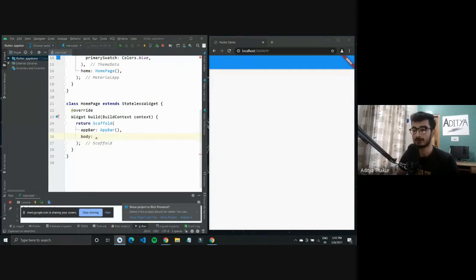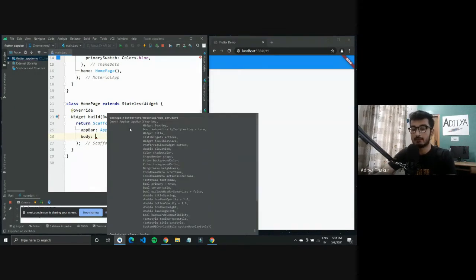This would also come with experience, as in after you develop a few applications, you would know what properties you can change. Or you can look it up, as in if you wanted to know how to give a certain widget a border, you can look up on Google how to give it a border. It will tell you all the properties that you can modify, or you can just go through the documentation, like hover over the widget and see all the properties available that you can modify.